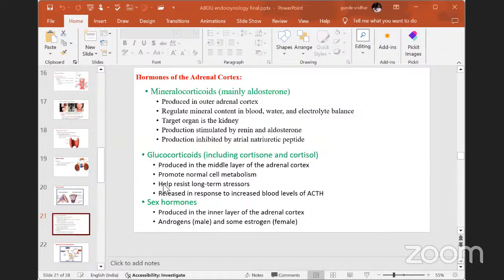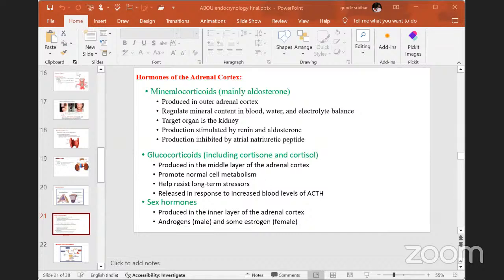The next one is called glucocorticoids, mainly cortisone and cortisol. Like aldosterone among the mineralocorticoids, cortisone and cortisol are the main glucocorticoids in our body, produced in the middle layer of the adrenal cortex.